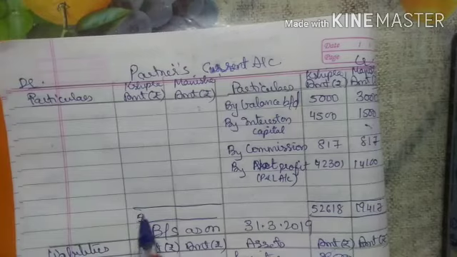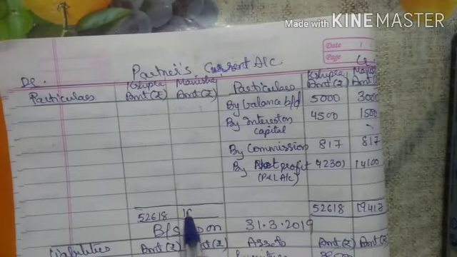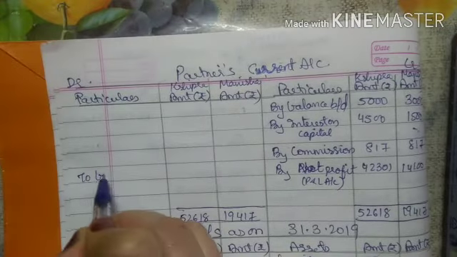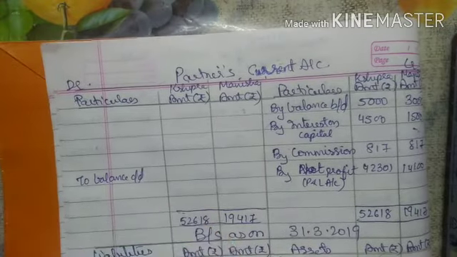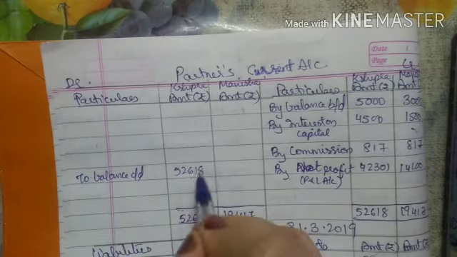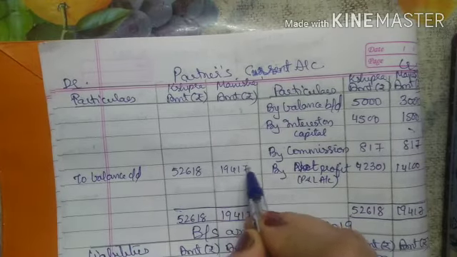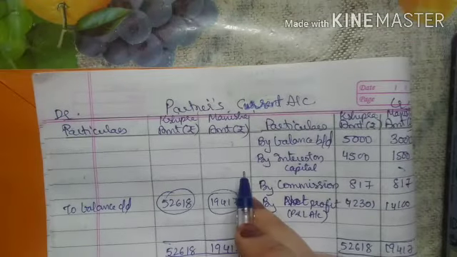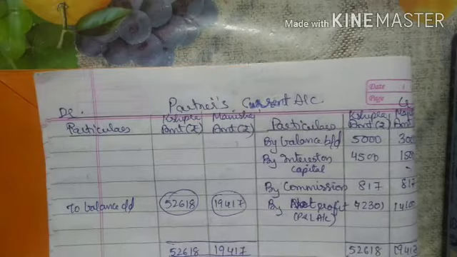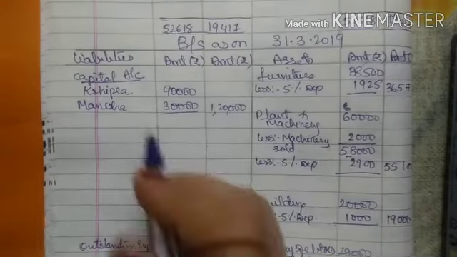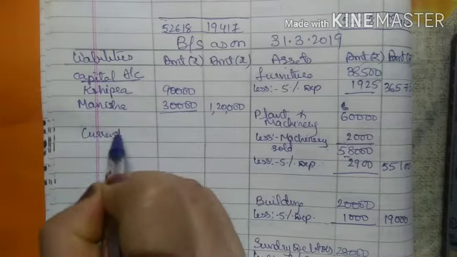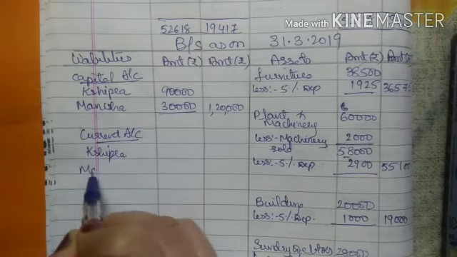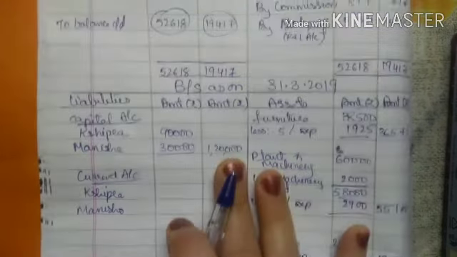So 52,618, 19,417. So to balance, carried down 52,618, 19,417. These are the two balances of partner's current account. So the balance of partner's current account will be transferred to the balance sheet. Here I will write current account Shipra, Manisha, right?